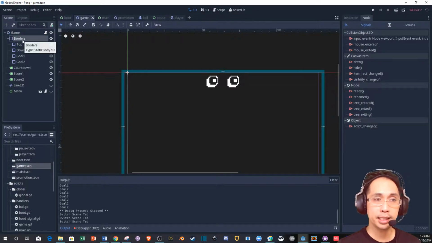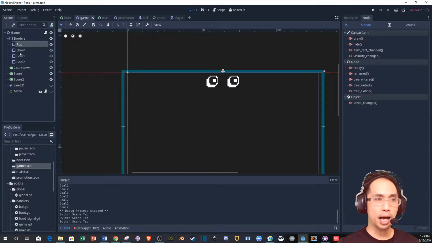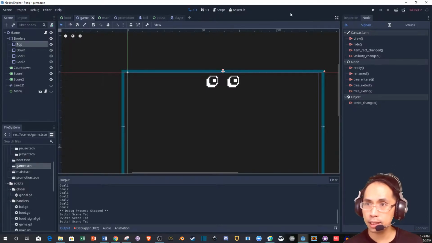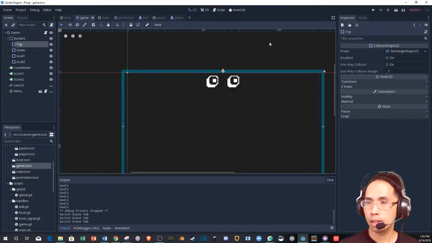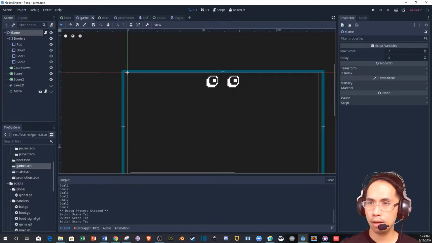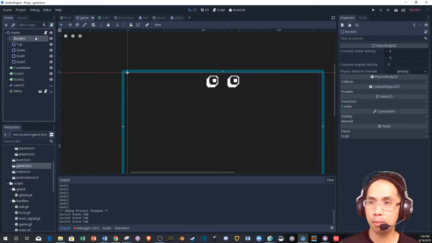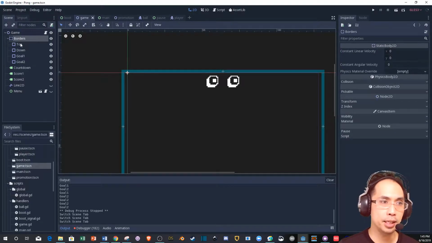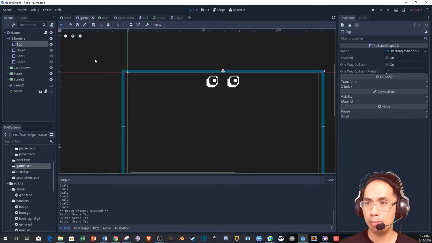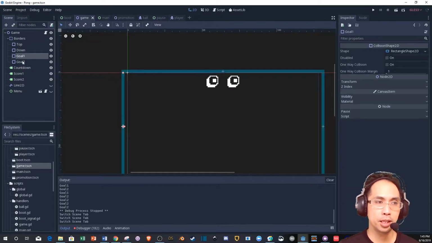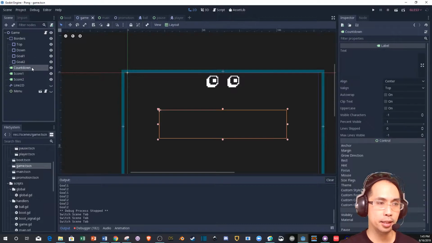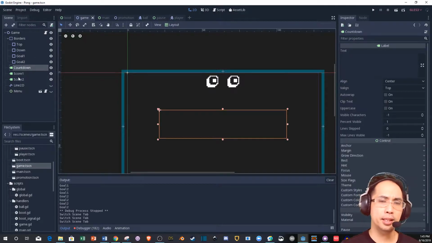It looks like he has a StaticBody2D. He has the top, which is a collision detection. Let's find out. It is a collision shape. And I hope it's a Node2D. Sorry, Spatial is for 3D. Game is a Node2D. The borders are StaticBody2D. The top is a collision shape. Down is a collision shape. These are all collision shapes. Fantastic.